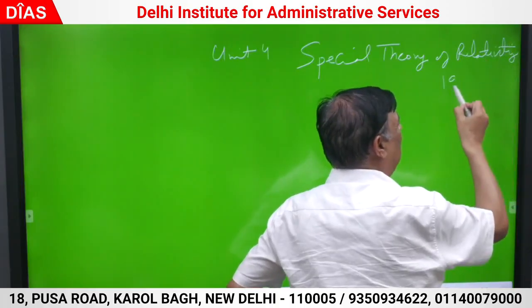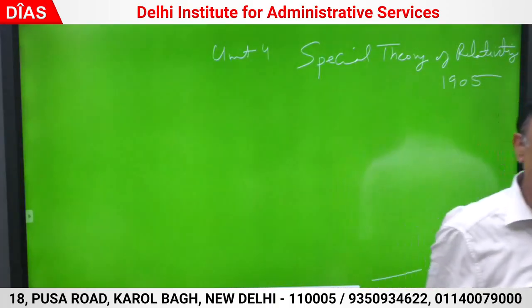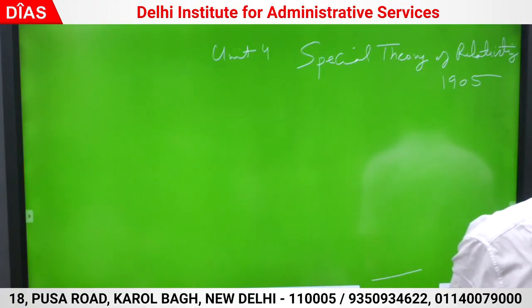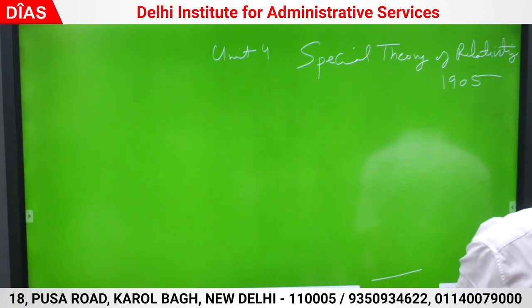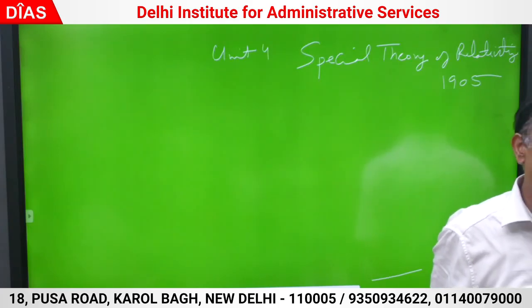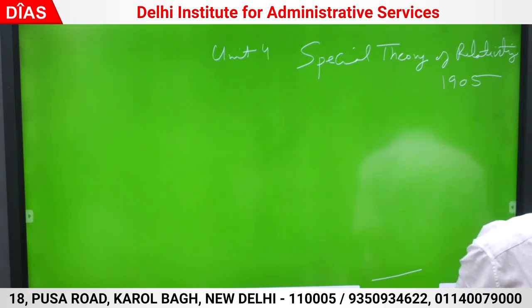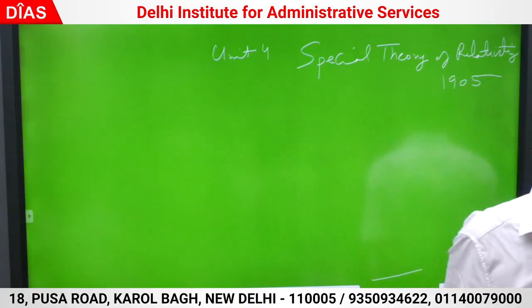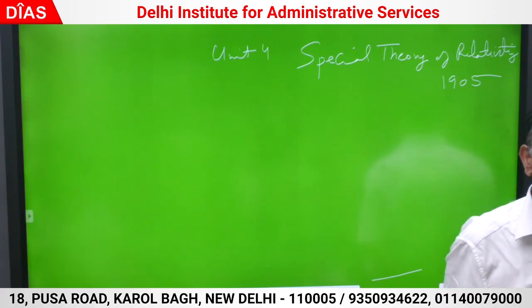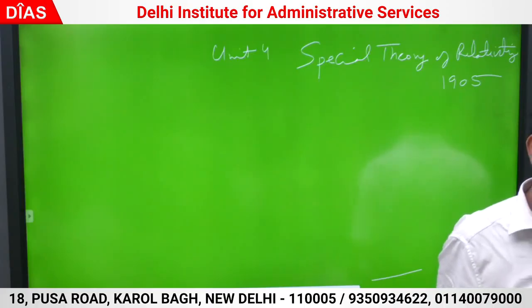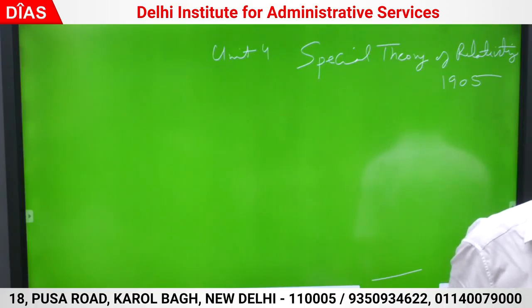Special theory of relativity was propounded by Einstein in the year 1905, and there is another theory of relativity which was developed by Einstein in 1915. The theory which was developed in 1915 is called general theory of relativity. General theory of relativity deals with accelerated frames. Our earth itself is an accelerated frame with respect to sun. Correct. So for gravitational motions, we deal with GTR, general theory of relativity, which deals with what kind of frames? Accelerated frames. We are not concerned with them in special theory of relativity. All frames are dealing with only inertial frames.